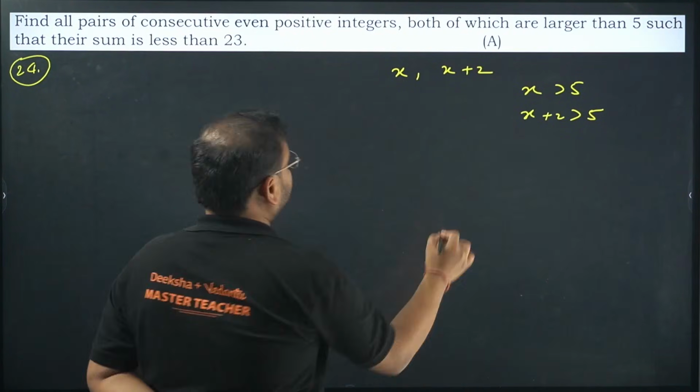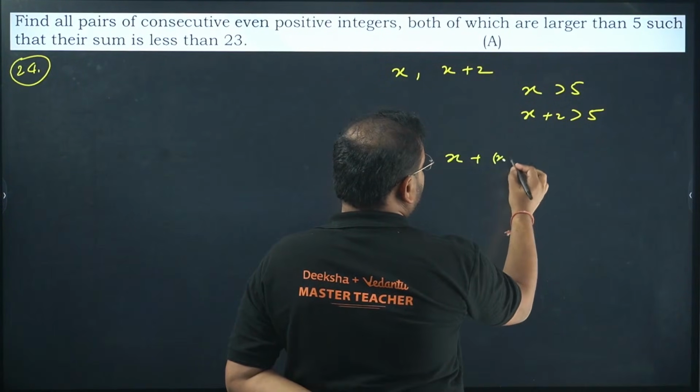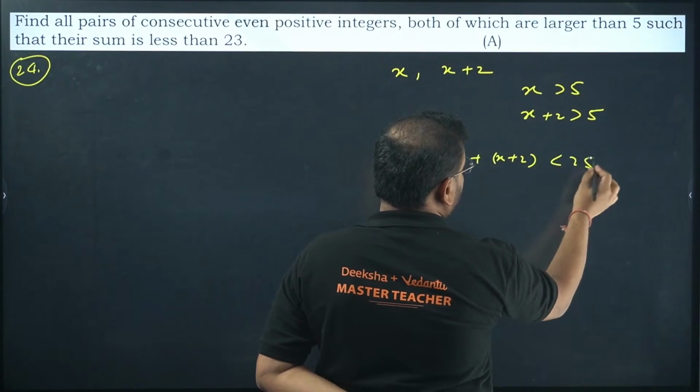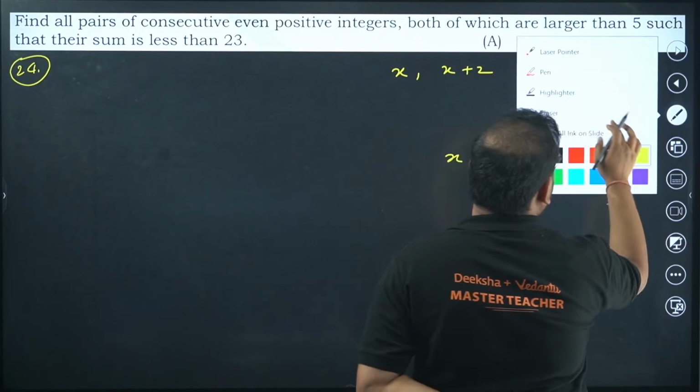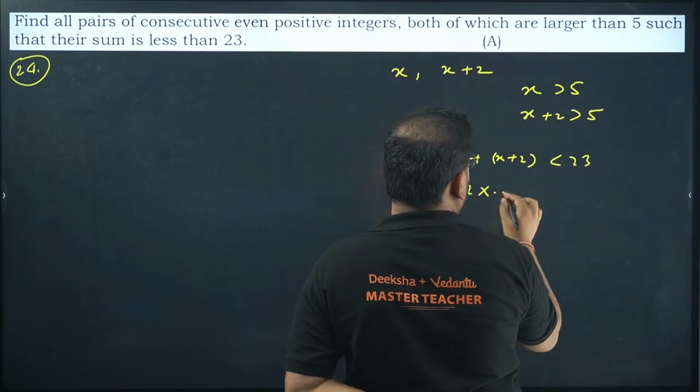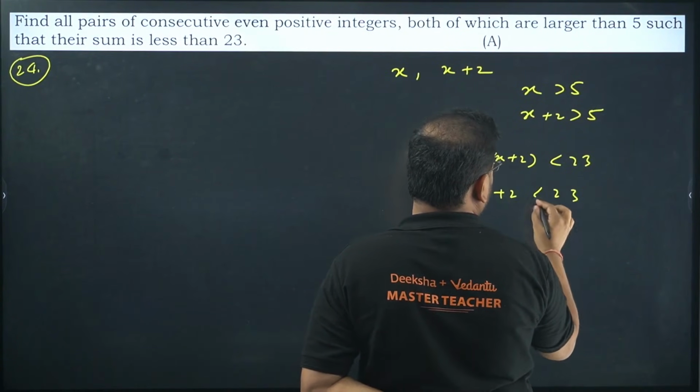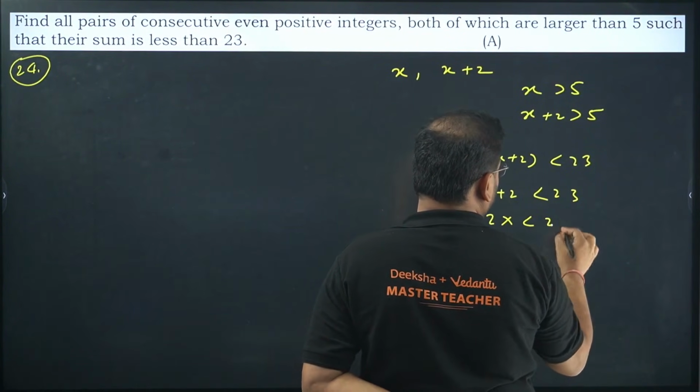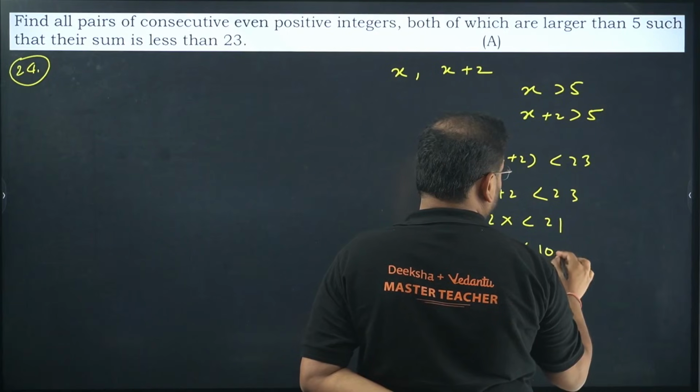And the sum is less than 23, so x plus x plus 2 is less than 23. I get 2x plus 2 is less than 23, so 2x is less than 21, so x is less than 10.5.